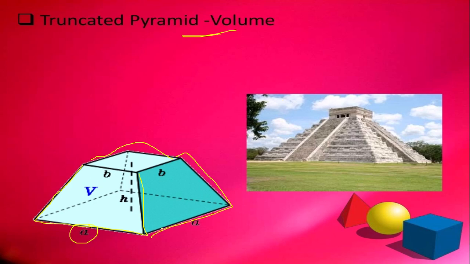They assumed one side as a and another side as b, and the height as h. With the help of mathematical shapes, they constructed these pyramids and measured their volume.